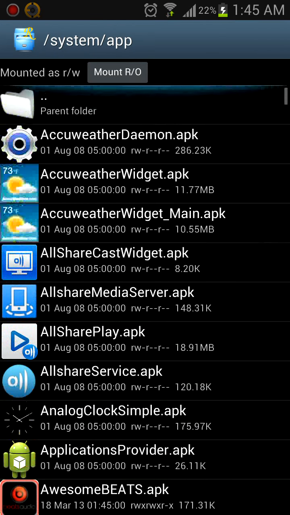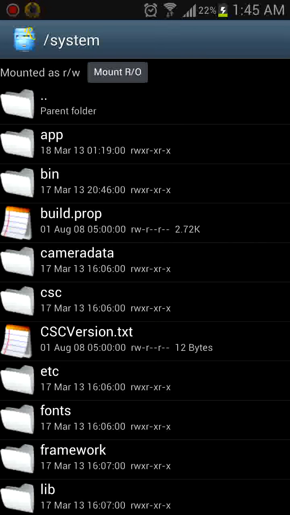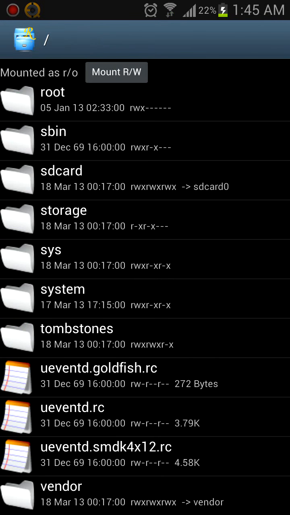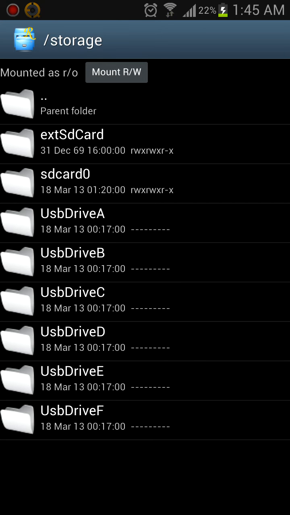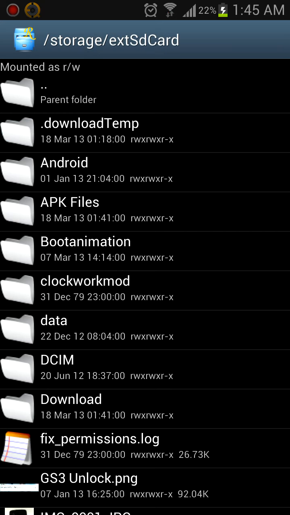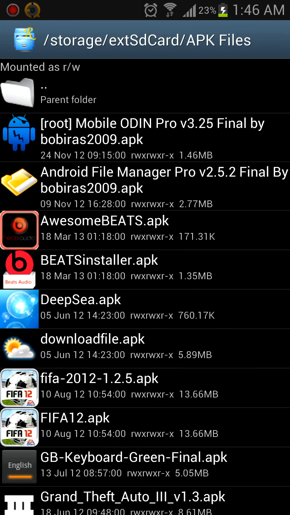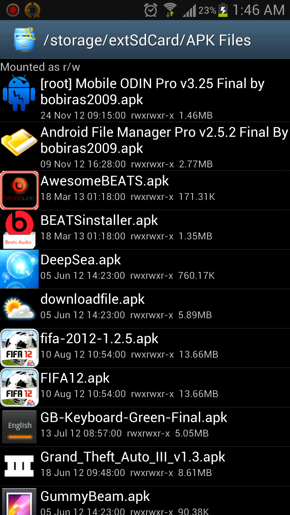Okay, I'm gonna go back, storage, external SD card, because that's where I have the APK files saved. Beats installer.